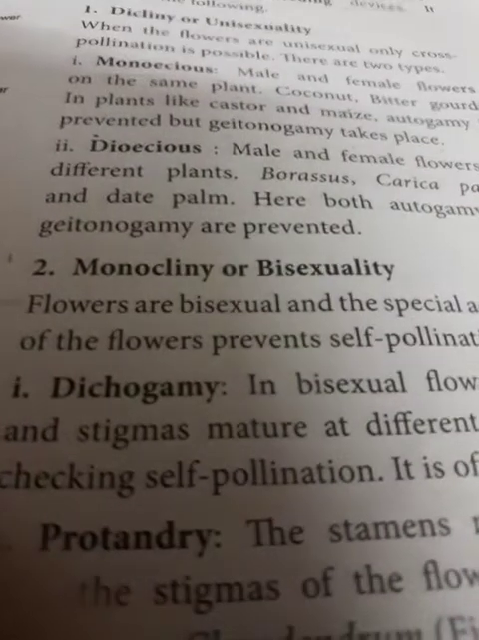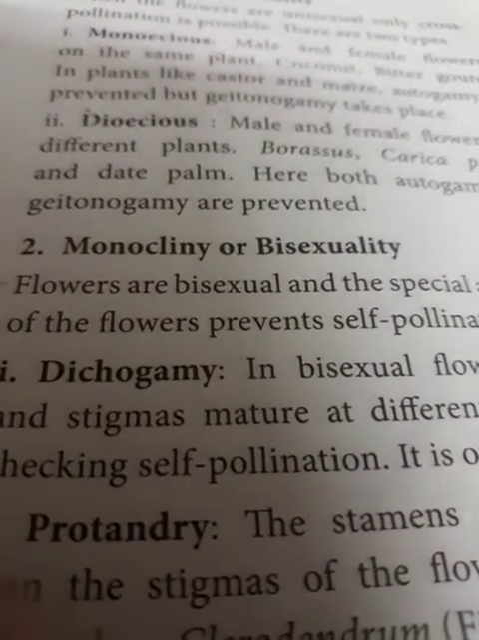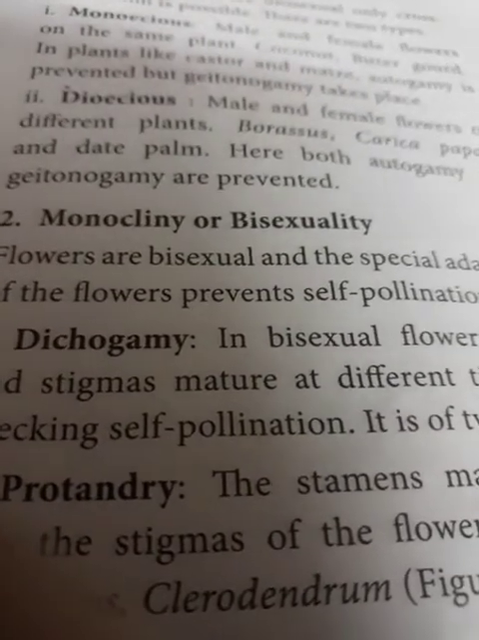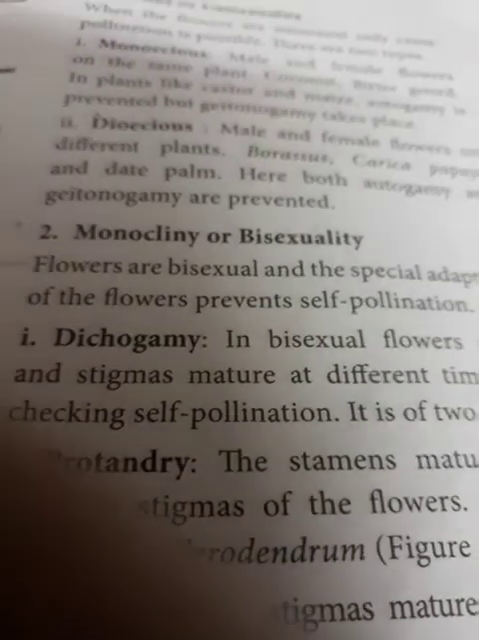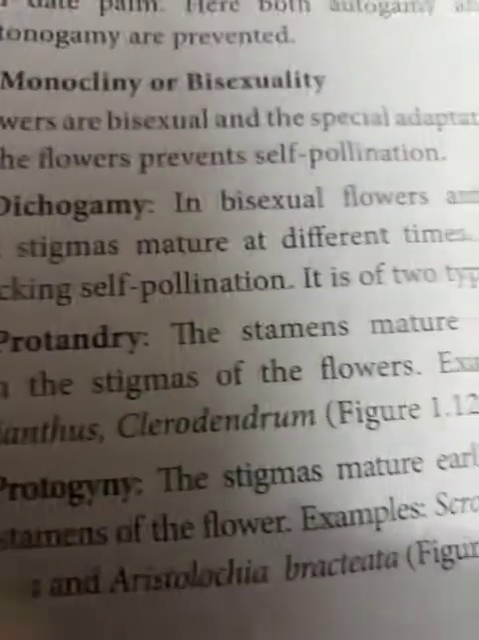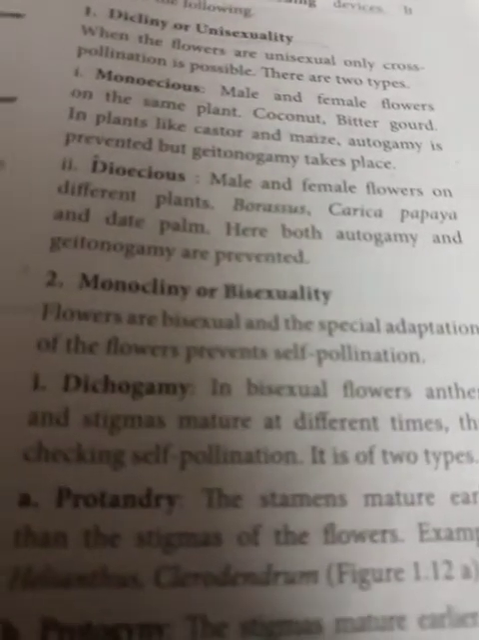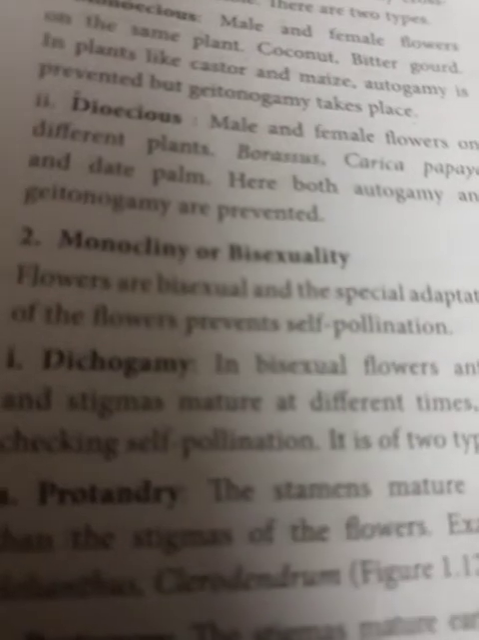Dichogamy means the flowers are bisexual: male and female reproductive organs are present in the same flower, but both the reproductive organs mature at different times. In bisexual flowers, anthers and stigmas mature at different times, thus checking self pollination. It is of two types.